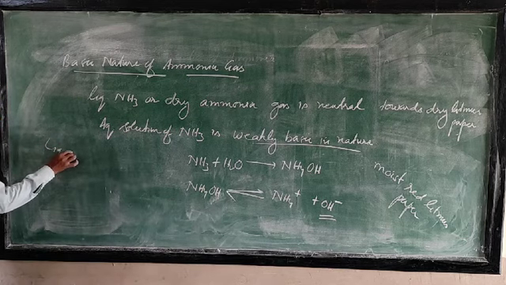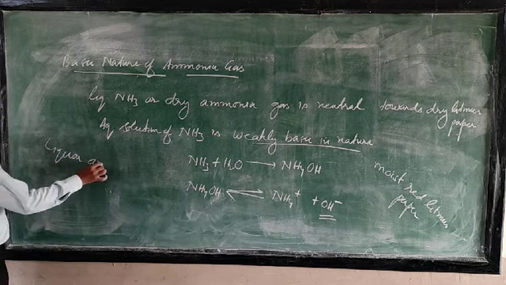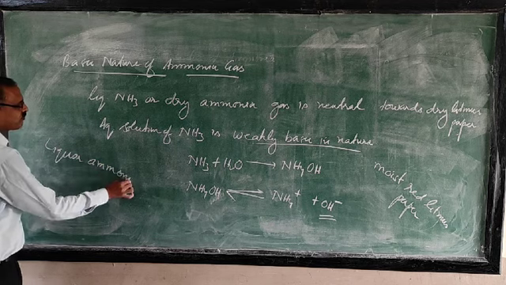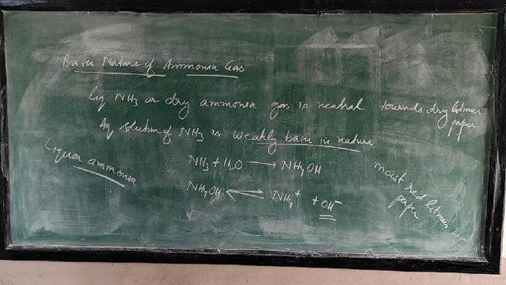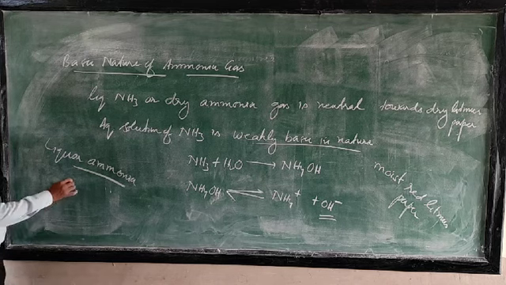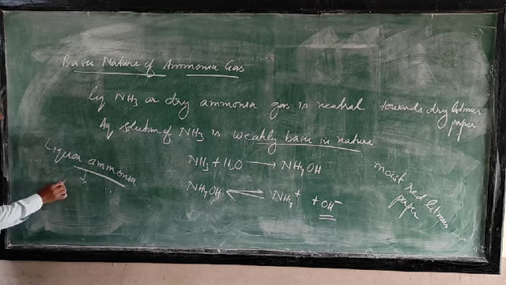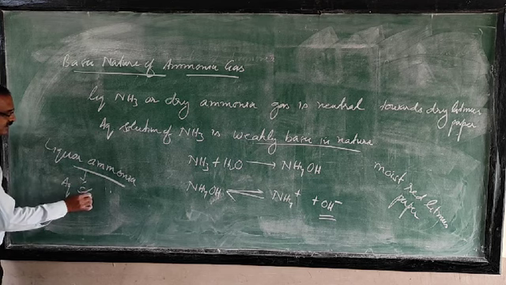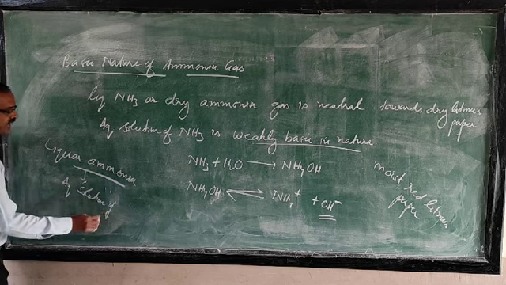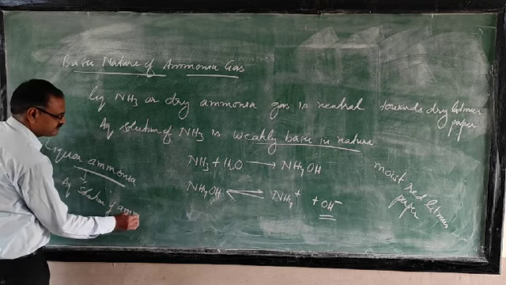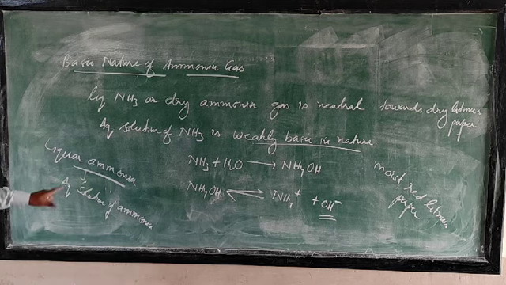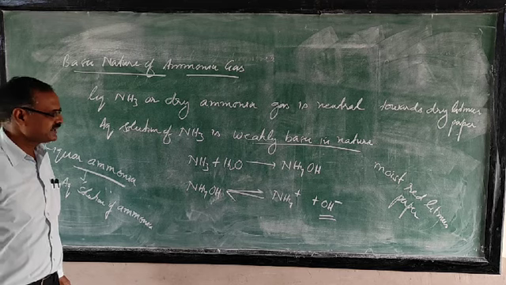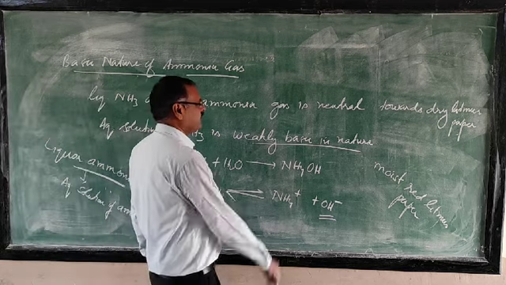What is liquor ammonia? The aqueous solution of ammonia is called liquor ammonia or liquor ammonia fortis. So you have seen the basic nature of ammonia.